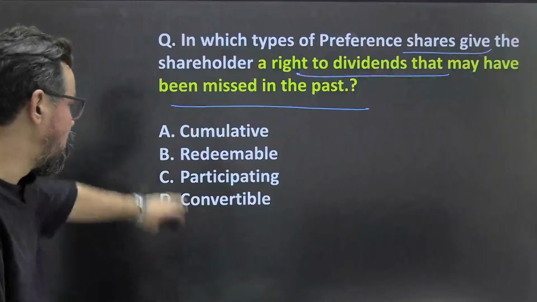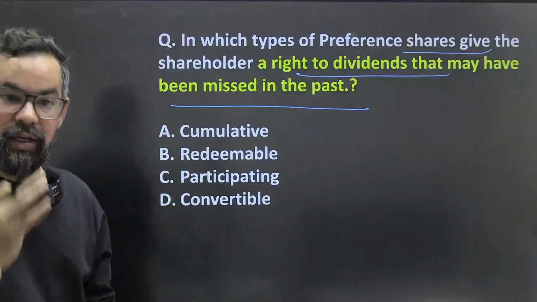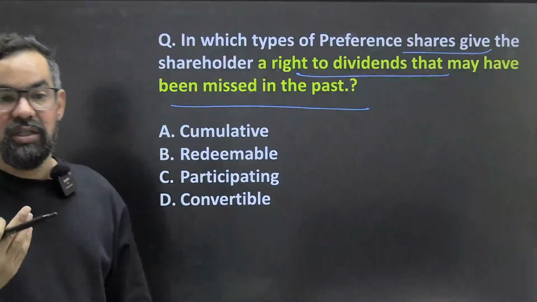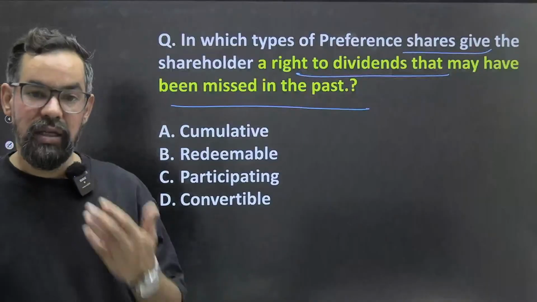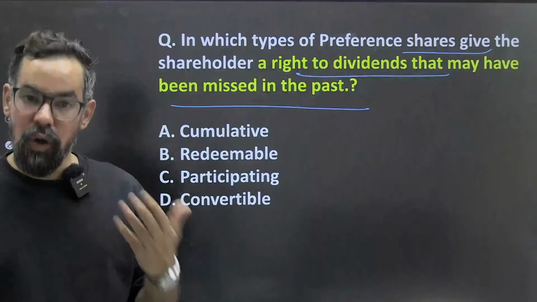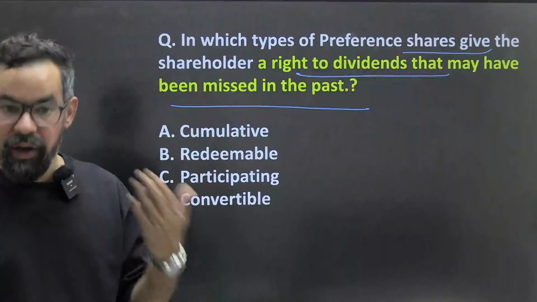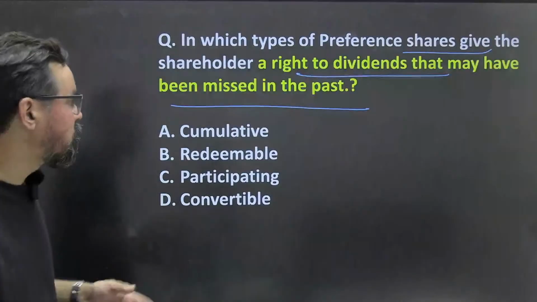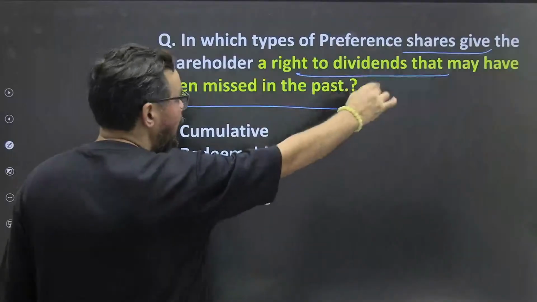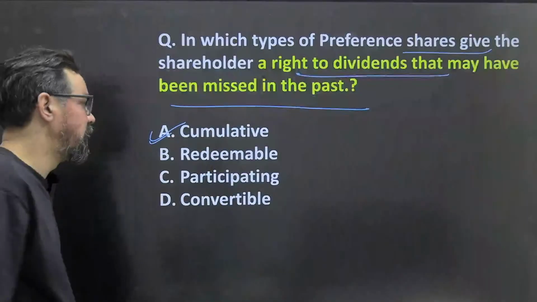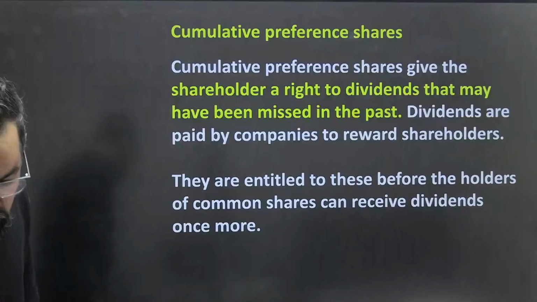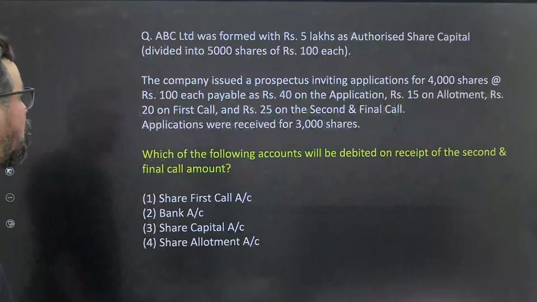So we discussed around 8 different terms and conditions. Preference shares can be participative, non-participative, cumulative, non-cumulative. They can be redeemable, irredeemable, convertible, non-convertible. So if they have missed dividends in the past, it is cumulative. So option A will be the right answer for this one. Very good answer. Okay, let's move to the next one.